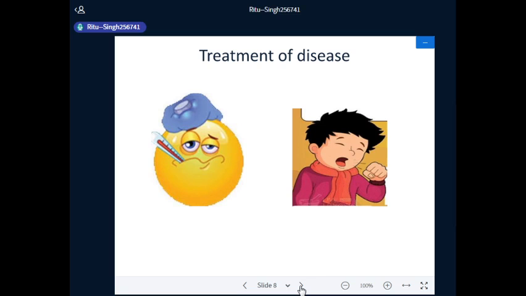The second, that is treatment of disease. So in the case of fever and common cold, the drugs are used to reduce the effect of the disease.